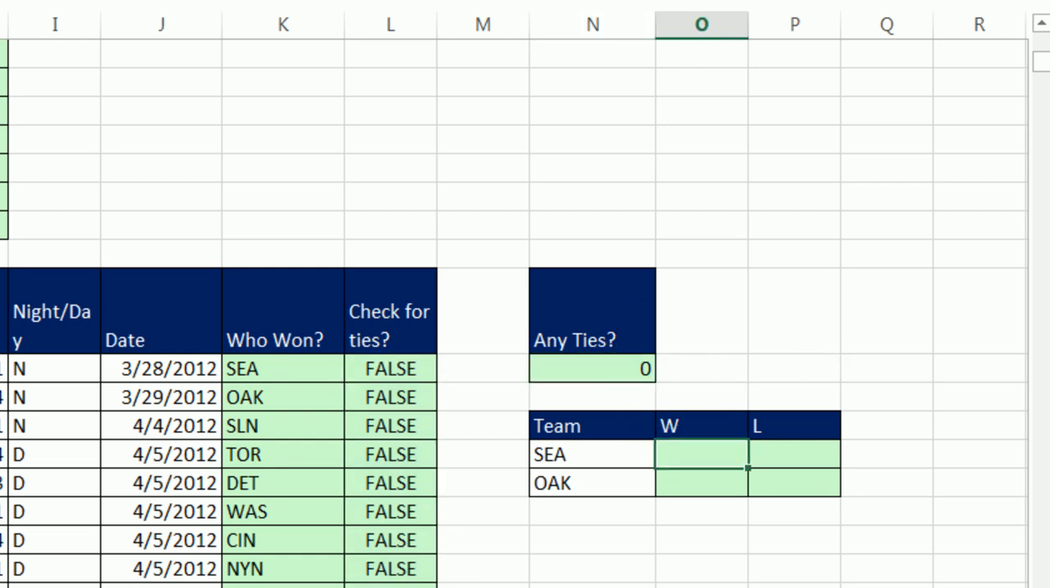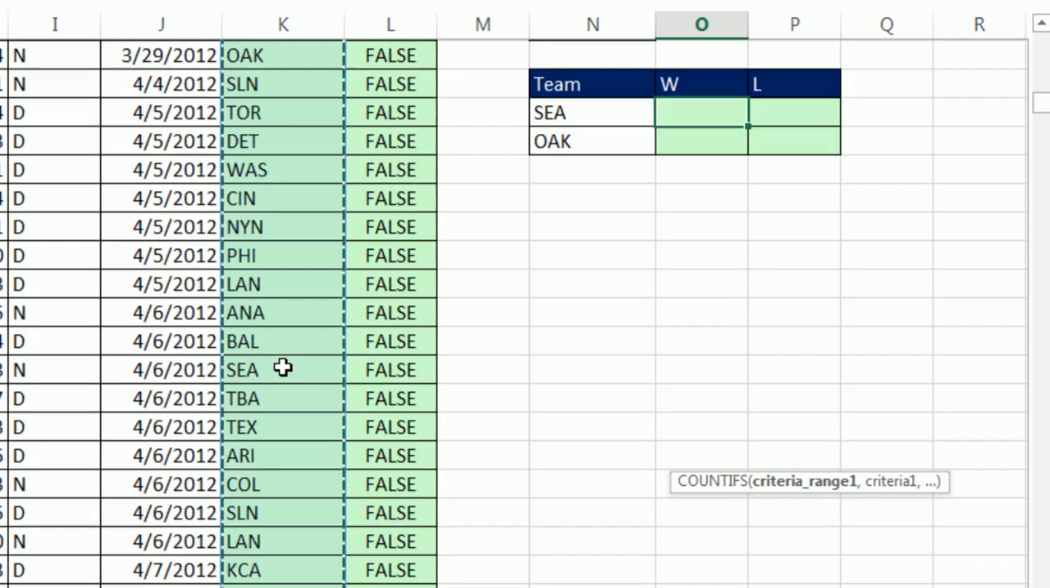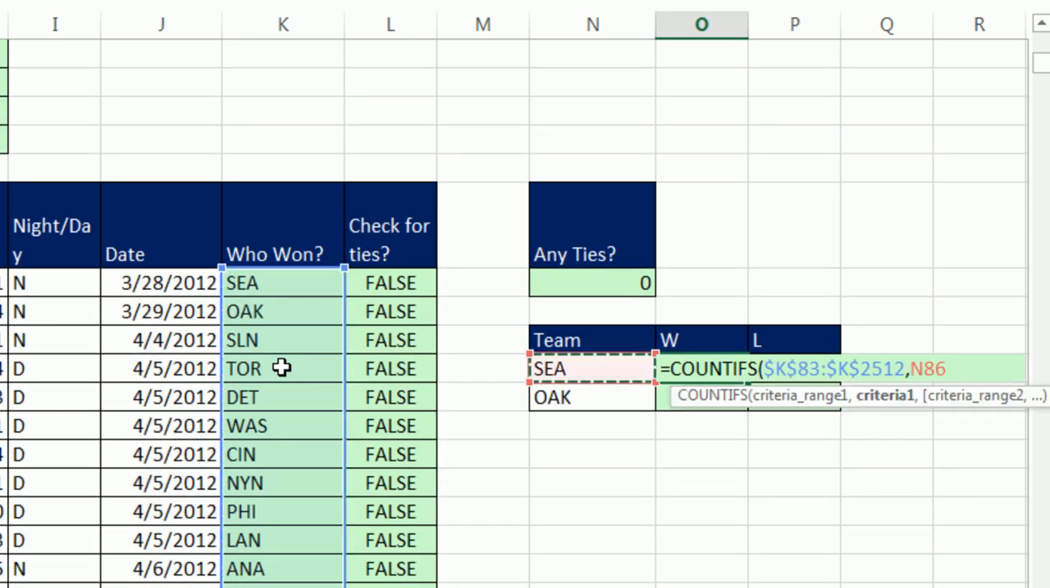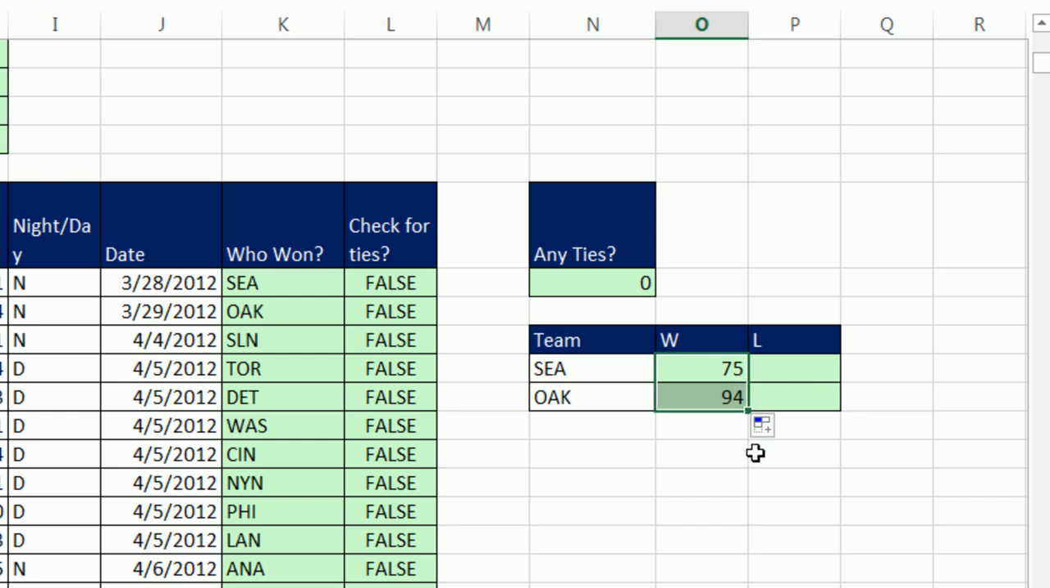Now, I downloaded this data set. I was disappointed that there was nothing that told me who won. No problem, I created an IF, and now I want to count how many wins there are. However many times the names Seattle or Oakland appear in this column, that will tell me how many wins. COUNTIFS. Criteria range. Oh, that's going to be these names. Control-Shift down arrow, F4 to lock it, comma, and then one cell to my left. That will count. And then double-click and send it down.